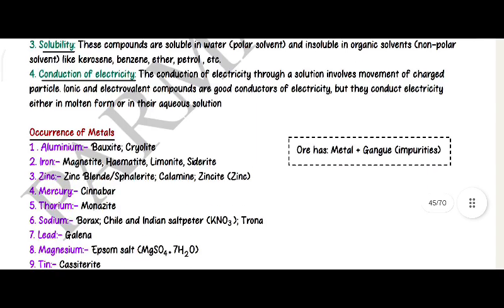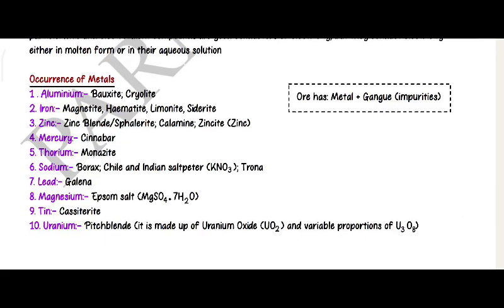aqueous solution. Occurrence of metals: aluminium, bauxite, cryolite; iron, magnetite, hematite, limonite, siderite; zinc, zinc blende, sphalerite; calamine, zincite; mercury, cinnabar; thorium, monazite; sodium, borax, Chile and Indian saltpeter, KNO3; lead, galena; magnesium, Epsom salt, MgSO4·7H2O; tin, cassiterite; uranium, pitchblende.